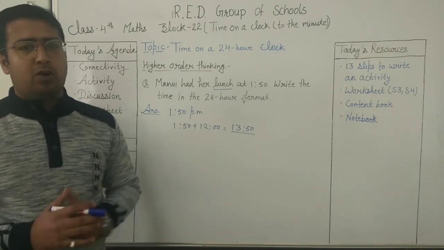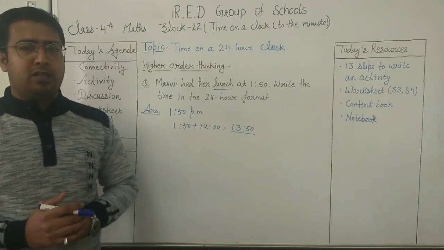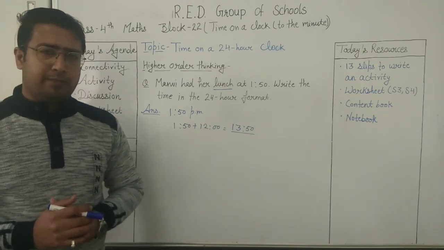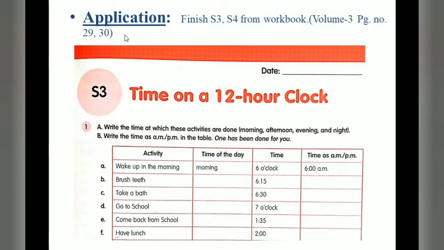Now we are moving to lesson number 3 and lesson number 4, homework and classwork also. It is your classwork that you have to finish: S3 worksheet from your workbook, in volume number 3 on page number 29 and 30. This is your S3 worksheet, time on a 12-hour clock.